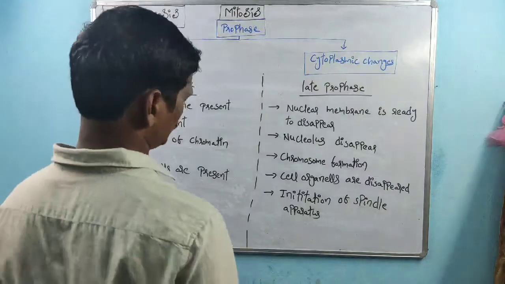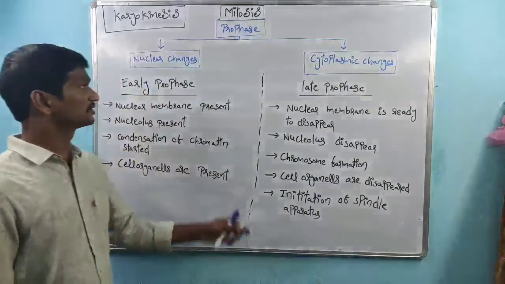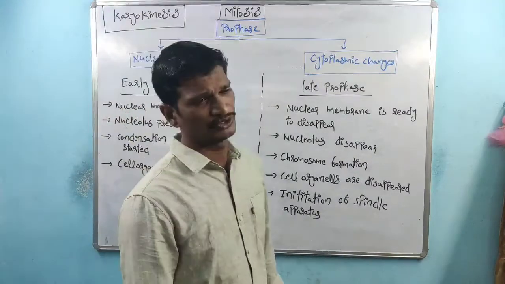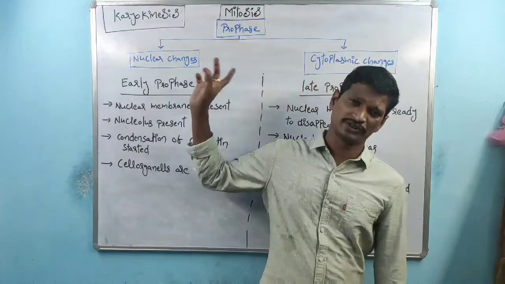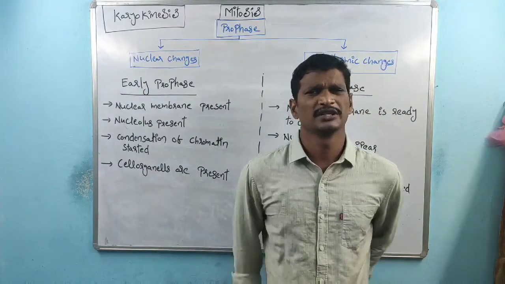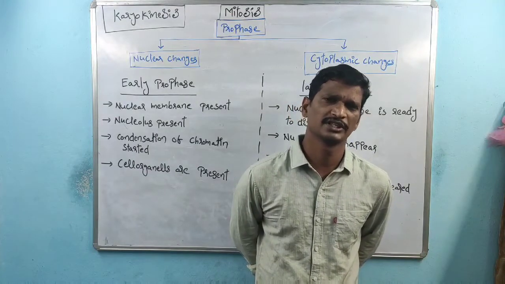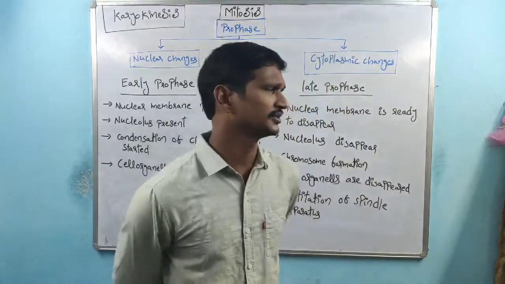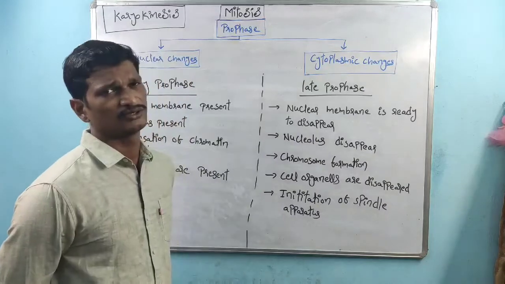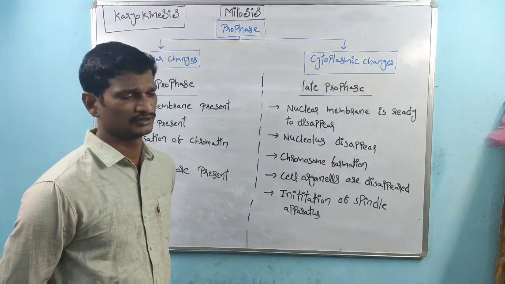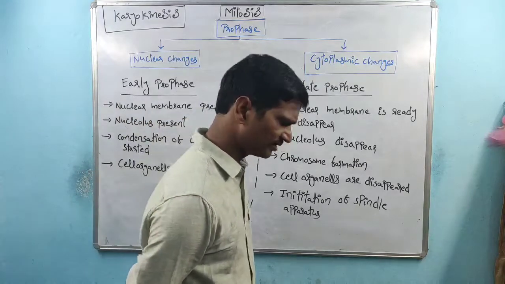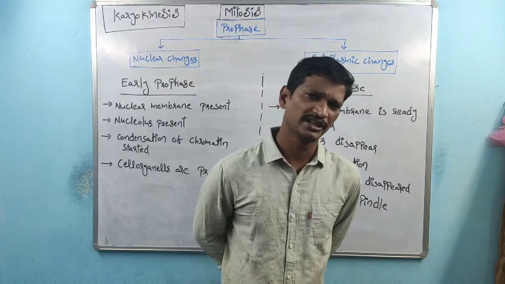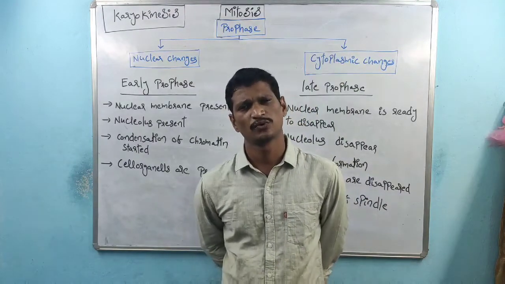Coming to the next topic, karyokinesis, which we already discussed. We know about prophase; in 10th class we studied prophase, metaphase, anaphase, telophase. Here within the mitosis process, two phases are there: karyokinesis and cytokinesis. Now we are discussing karyokinesis. Within karyokinesis, the very first phase is prophase.